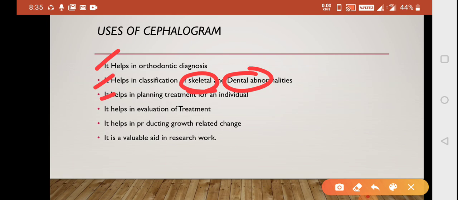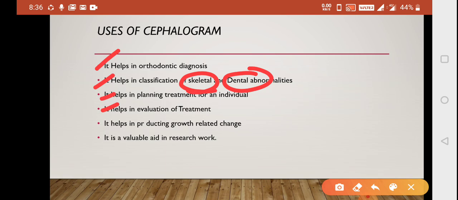On the basis of that we can decide the treatment plan. According to the age, we can give the myofunctional appliances, or we should go for ortho treatment, and we should give fixed appliances, or we should give a retention. So on cephalometrics we can plan the treatment of an individual. That's why we ask, rather every time, we ask the patient to get a cephalogram done before they meet our orthodontist. Next is for the evaluation of the treatment.